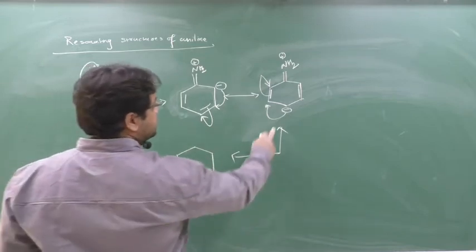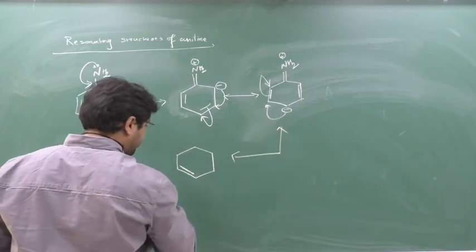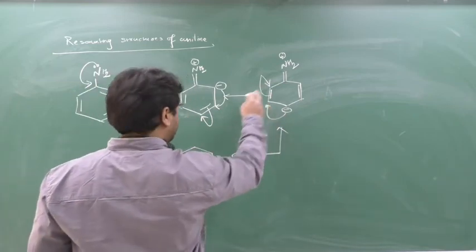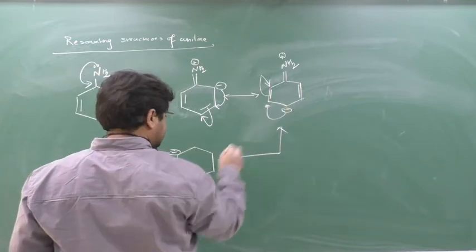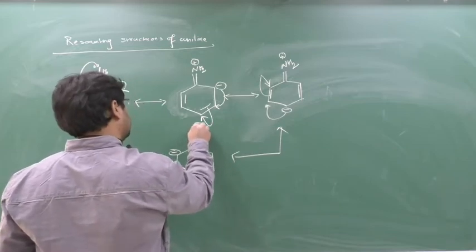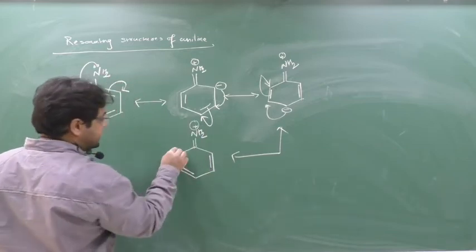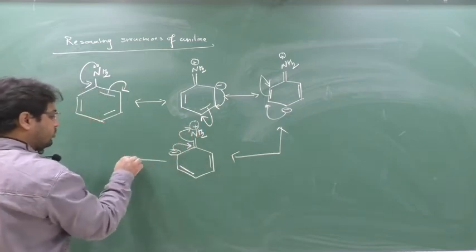What is the change? This electron is coming here, so a bond will be formed here and this bond is breaking and coming here. The charge will come here. Copy pasting: this bond will come here, double bond, NH2 here, plus. Again this negative charge will come here. This bond will get broken and nitrogen will get the lone pair back.